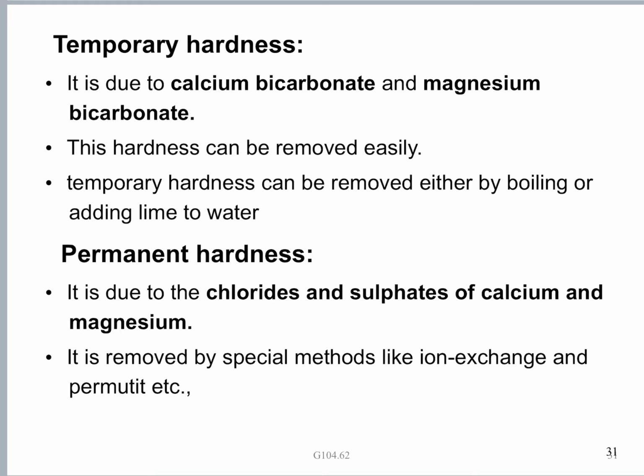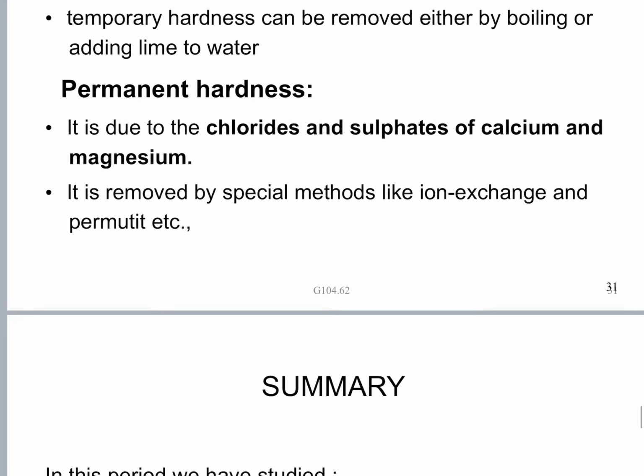This hardness cannot be removed simply by boiling the water. It can be removed only by special chemical methods, like the ion exchange method or the sodium permeate method. It can be removed only by these two methods.